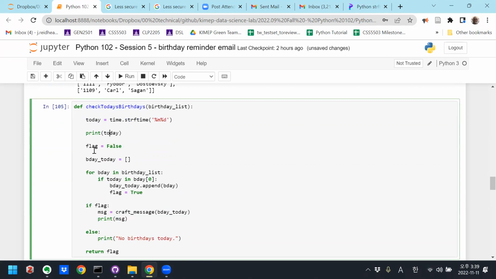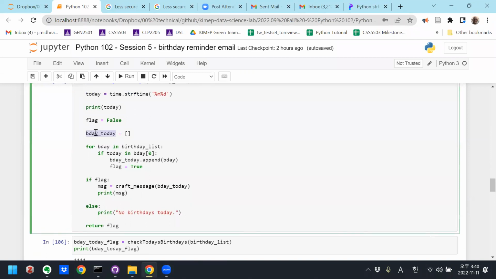I'm going to print that. The flag is false. Again, we're keeping track of state. Flag false here means we don't have any birthdays today. If we check and find some, then I'll change the flag to true. But if we don't find any, the flag will stay false. So we're just using the flag to keep track of state, whether we found birthdays or not.